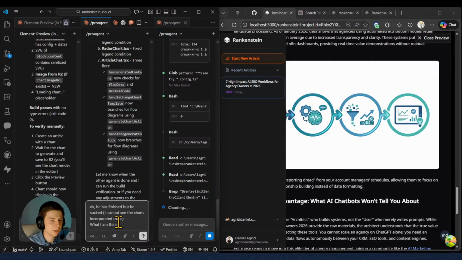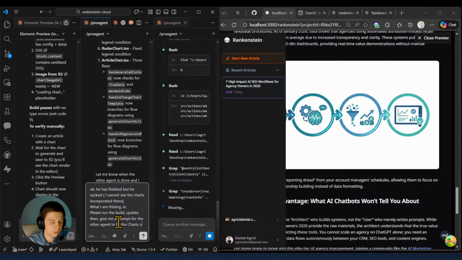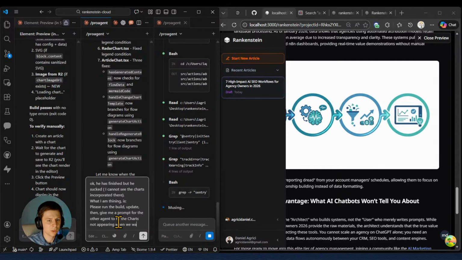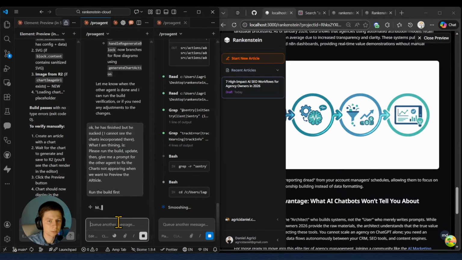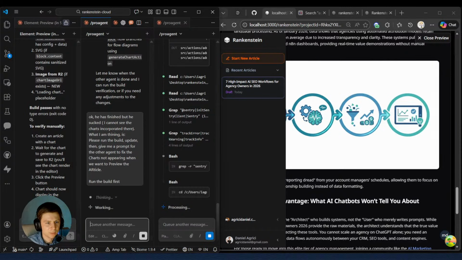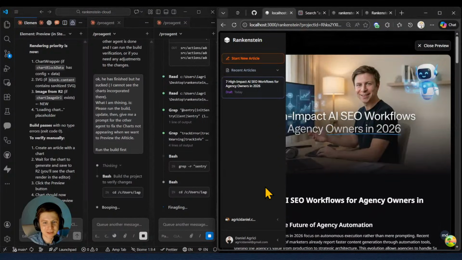What I am thinking is, please run the build, update, then give me a prompt for the other agent to fix the charts not appearing when we want to preview the article. Run the build first. Done. Charts will now display in the preview. Bullshit. They're not displaying at all, unfortunately. But that's an easy fix.